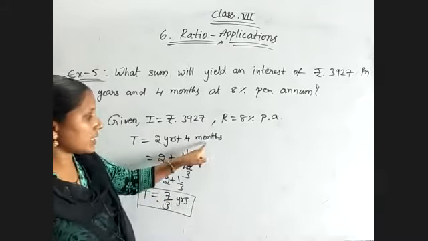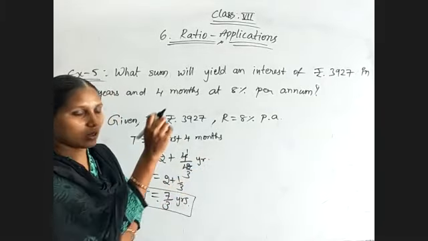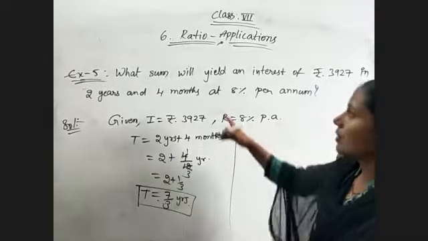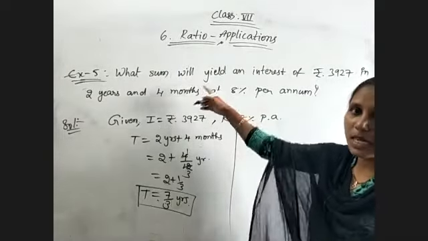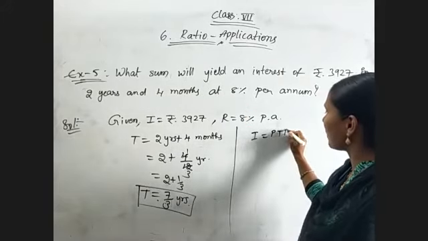Whenever they are given months, divide with 12. If they are given days, divide with 365 days. Okay, so which values will we now substitute? What sum? Sum is nothing but principal. So I equal to PTR by 100 formula we need to use.